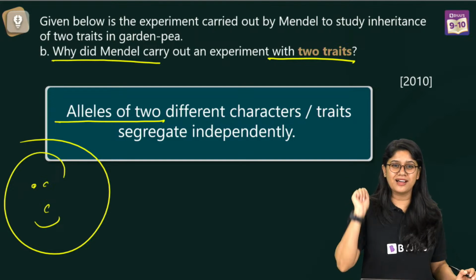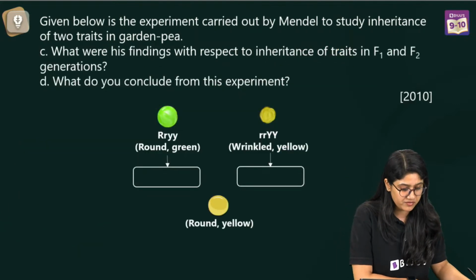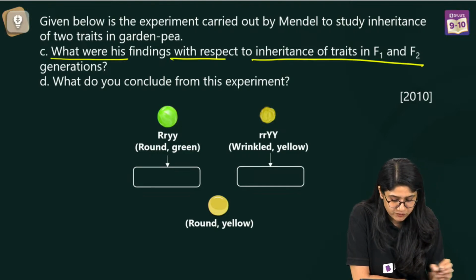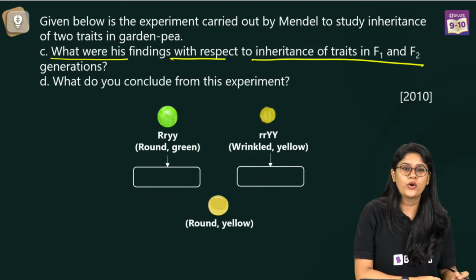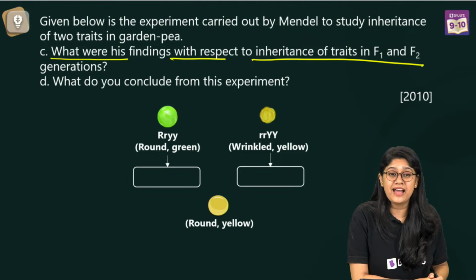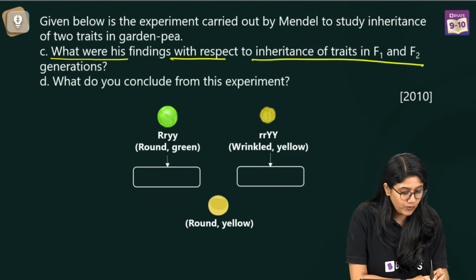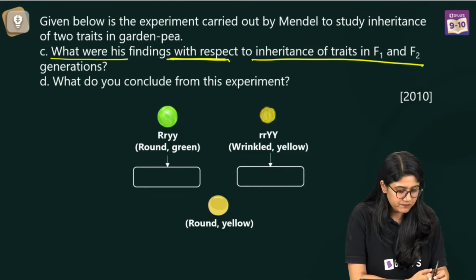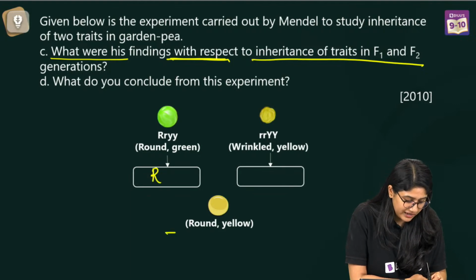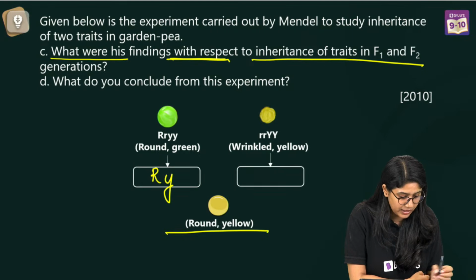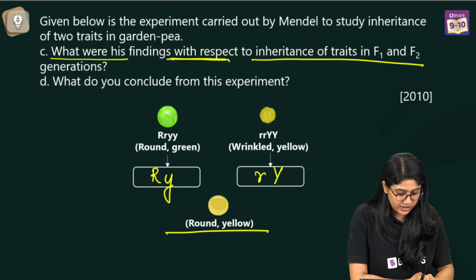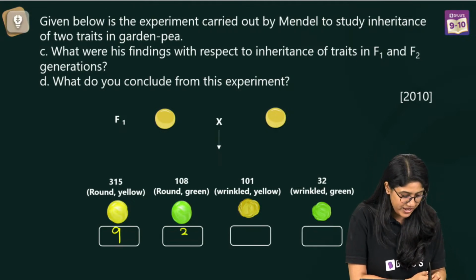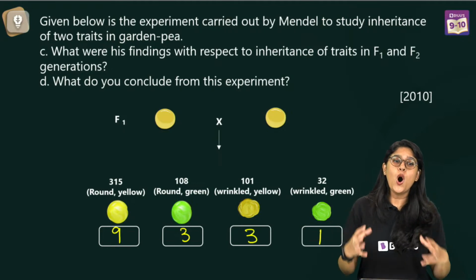So that's the B part. We are done with it. Here we go to the C part of this question, everyone. What were his findings with respect to inheritance of the trait in F1 and F2 generation? What do you think? Easy, right? Can you quickly help me with the answer, everyone? What was his finding with respect to inheritance for the first and the second generation? First generation, we know that all were round and yellow. Right over here, we can see they were round and yellow. And in the F2 generation, of course, the ratio was 9:3:3:1. Very good, everyone.